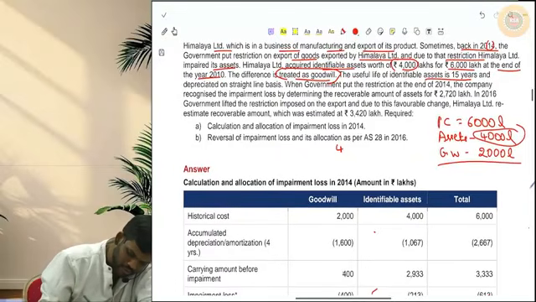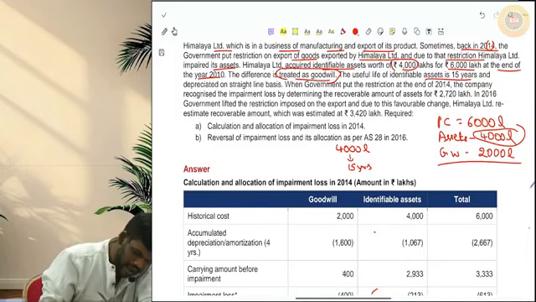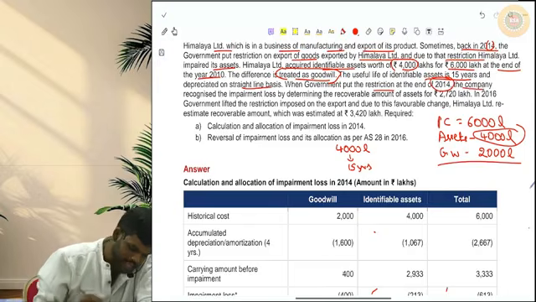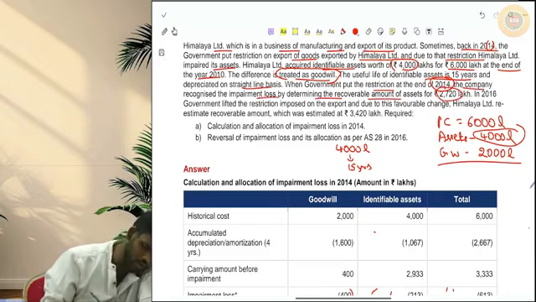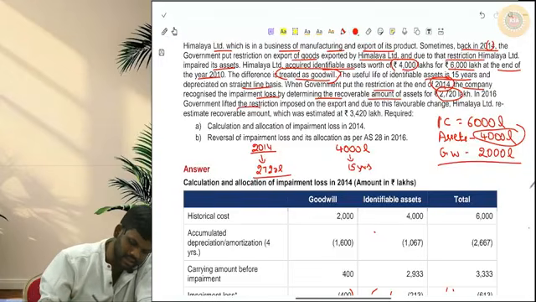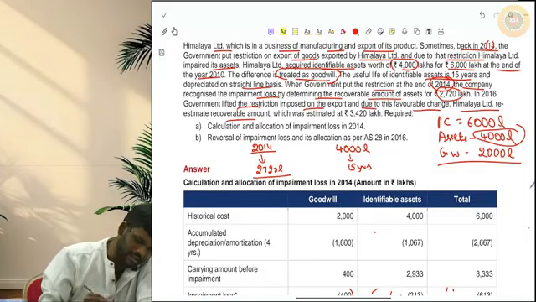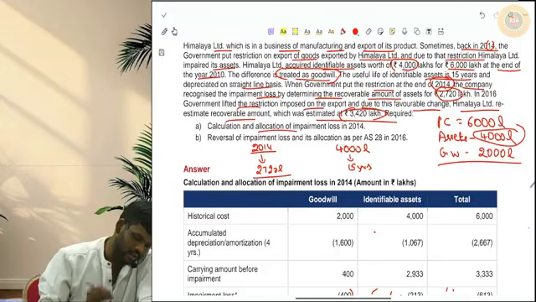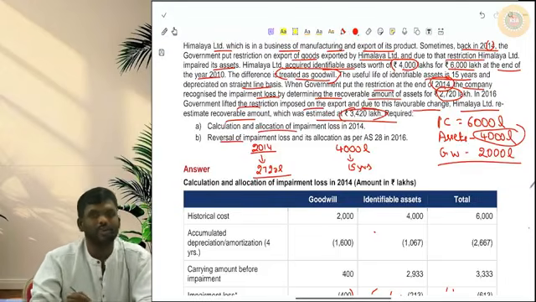The assets of 4,000 lakhs have a useful life of 15 years and are depreciated on a straight line basis. When the government put the restriction at the end of 2014, the company recognized the impairment loss by determining the recoverable amount as 2720 lakhs. In 2016, the government lifted the restriction imposed on the export, and due to this favorable change, Himalaya Limited re-estimated the recoverable amount at 3420 lakhs. Required: calculate and allocate the impairment loss, and also calculate the reversal.